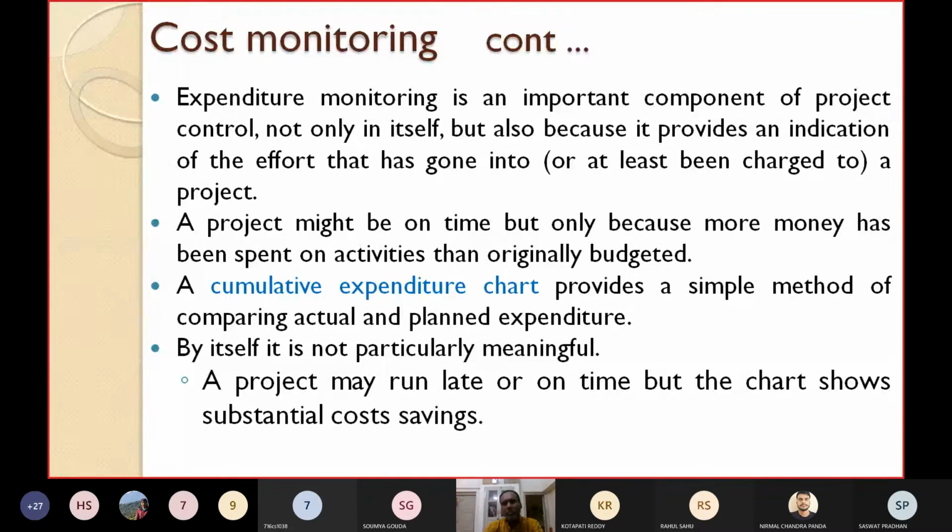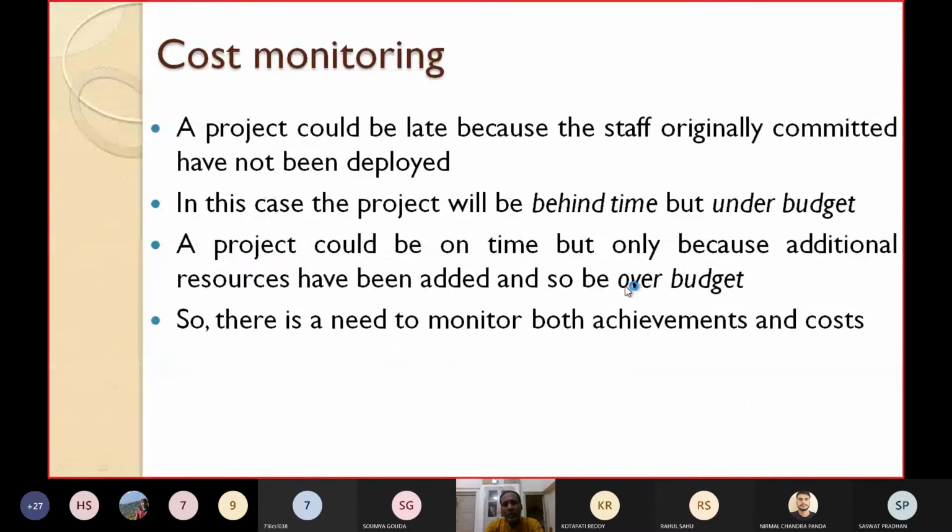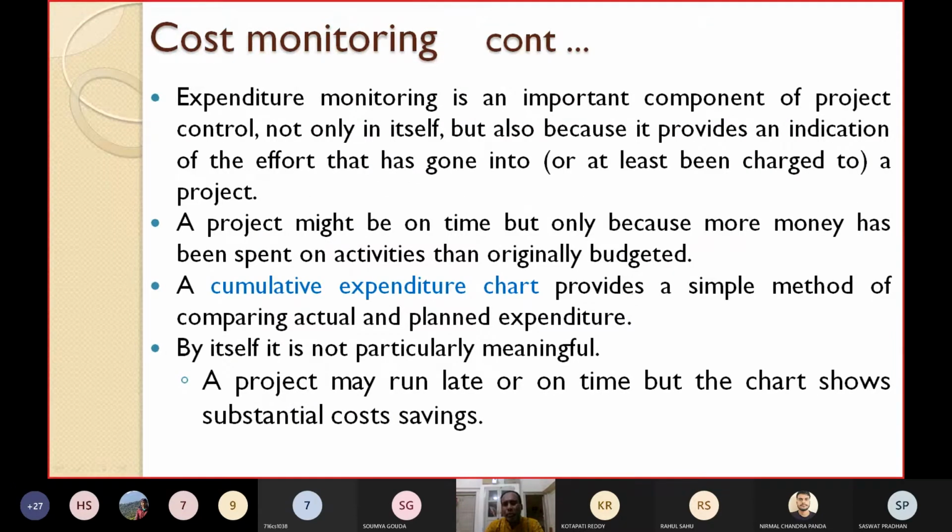A project might be on time, but only because more money has been spent on activities than originally budgeted. I have just told you, if the project is on time, it may be because you put in additional manpower and additional resources to complete in time, which takes more money than was originally budgeted. A cumulative expenditure chart you can draw to show these aspects.